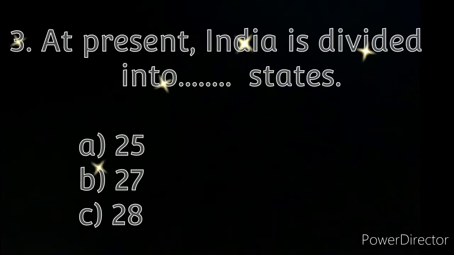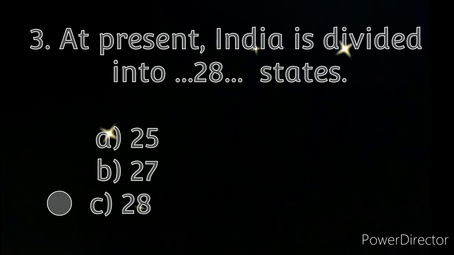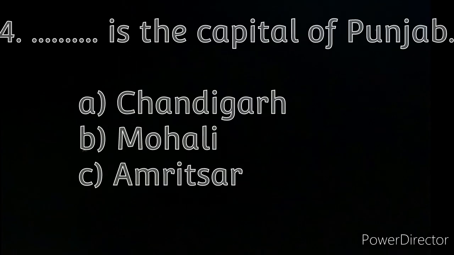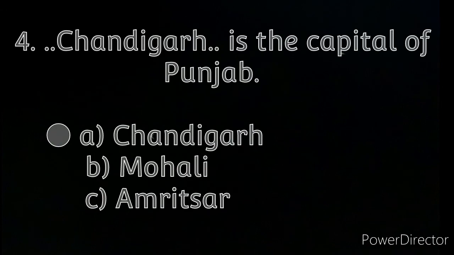Third one, at present, India is divided into dash states. Option A 25, option B 27, option C 28. The right answer is 28. Fourth one, dash is the capital of Punjab. Option A Chandigarh, option B Mohali, option C Amritsar. The right answer is Chandigarh.